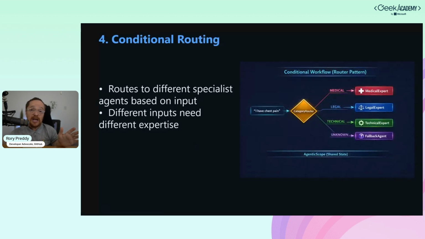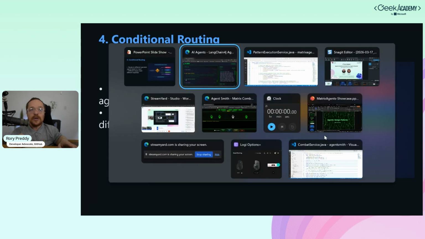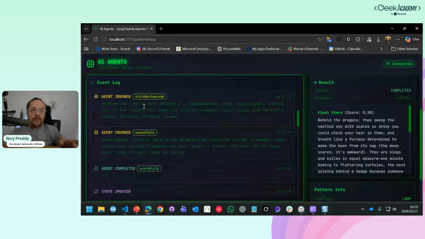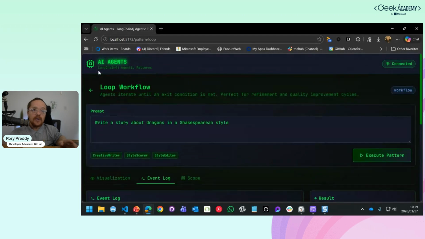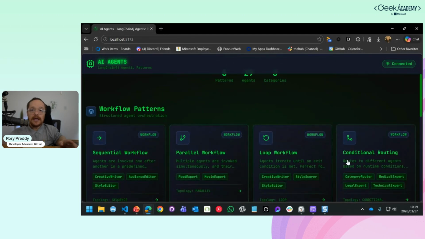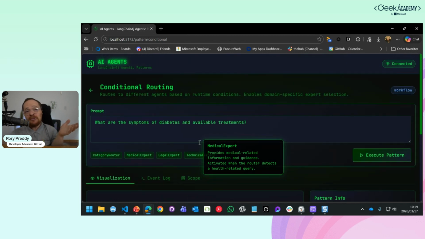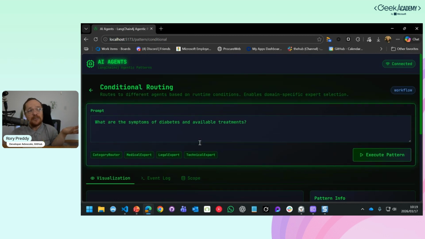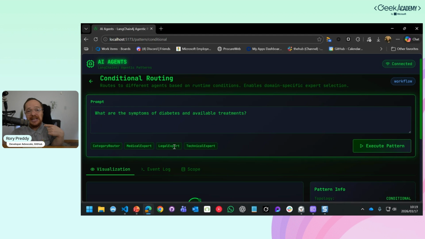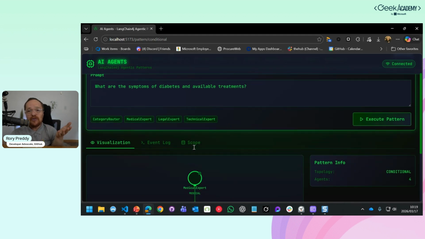Conditional is also very similar. It says, here's a category router, and here's a bunch of agents. I want you to compress the prompt that the person gives me, and then go in and choose the actual agent that we want for our prompt. So let's go back into our demo and go into the conditional router. Now I'm just going to say, what are the symptoms of diabetes and available treatments? I don't want it to send to a legal expert or technical expert, but I'm not going to say, please send to your specific expert.